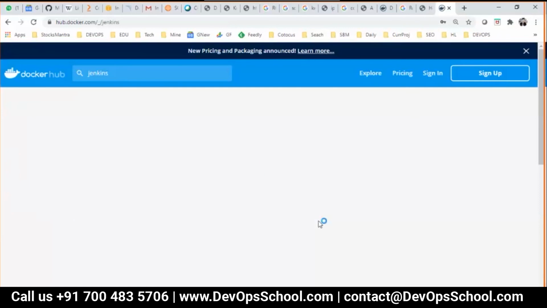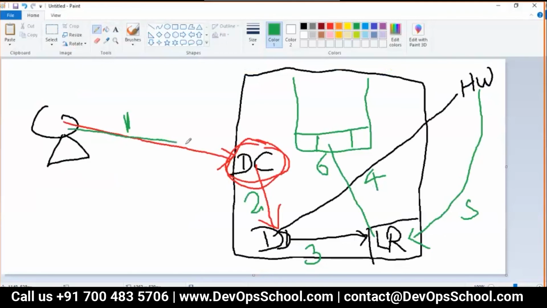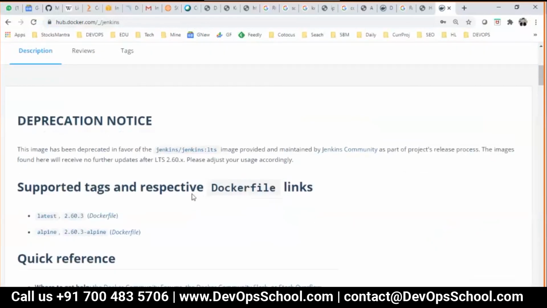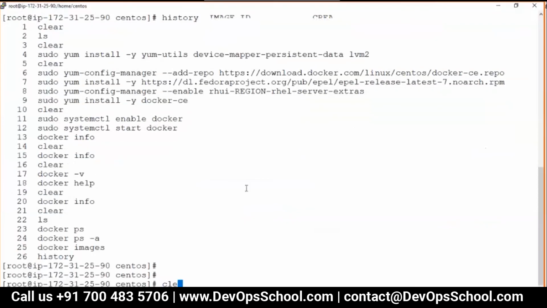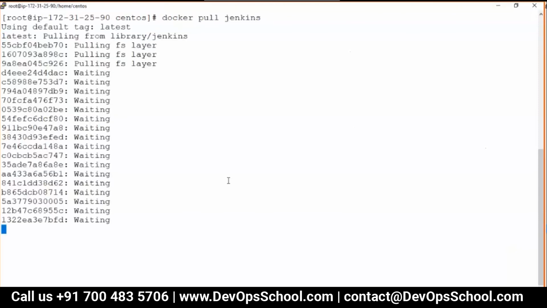How do you download this image? Remember I said flow. If you have forgotten, again remember, I write this: Docker client to Docker daemon, all this thing happens, remember that. So here docker pull will pull the images from hub.docker.com. So many details are there, you can check them out later, but right now docker pull Jenkins image is pulling from hub.docker.com, and you see here it's pulling, downloading.